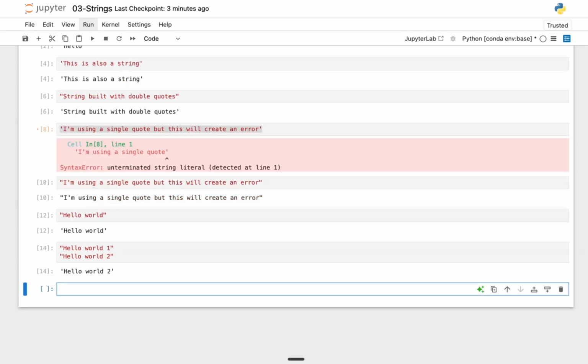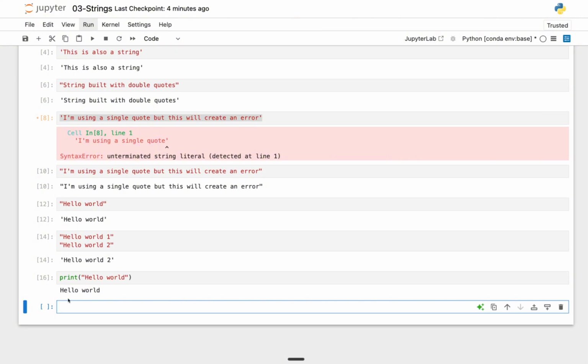So the better way to do this is to use a print statement. It goes like print, then open a parenthesis, and here you can pass in whatever string you want to print out. So for example, if I say hello world and I run the cell, you can see that now it's coming out as hello world. And you can notice that it's not showing a number output right here, like what is showing right here. This means it's an actual print statement.